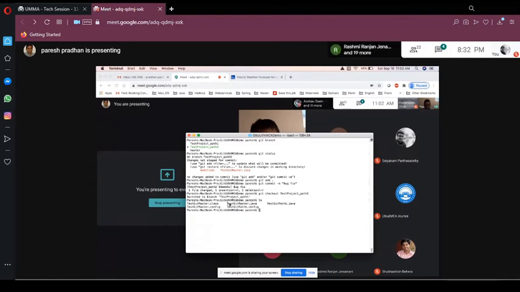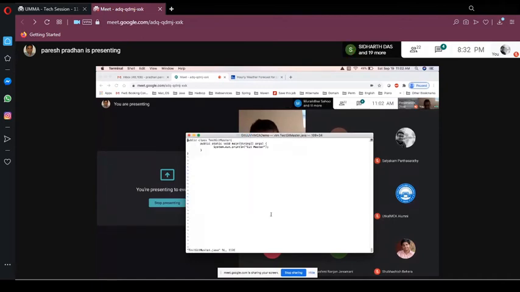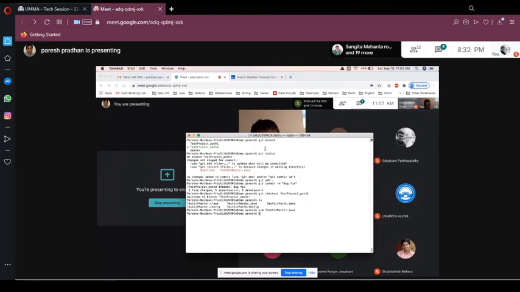Before I merge it, let me show you the code here in test master. You will see that the bug fix is not there. If you see here, it is saying git master. This one is not there. Let's do a merge from path 2 to path 1. Let's move all the path 2 code to path 1.